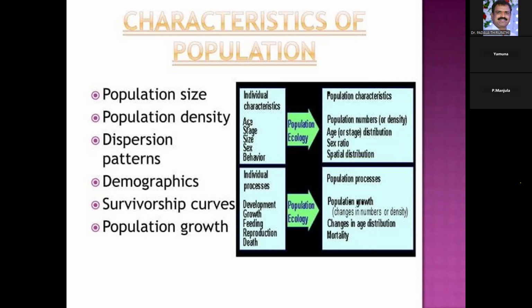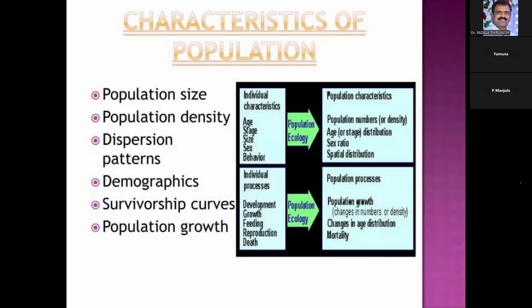So the characteristics of the population are population size, population density, dispersion patterns, demographics, survivorship curves, and population growth.